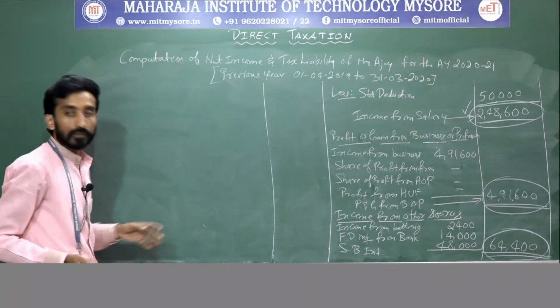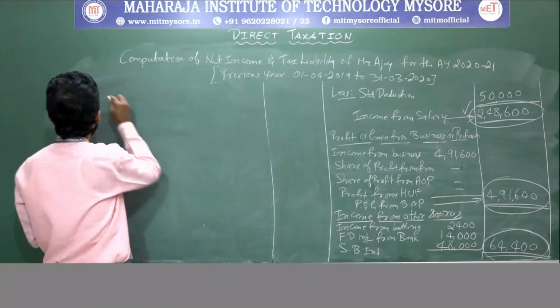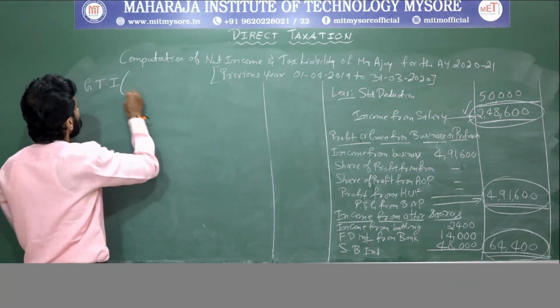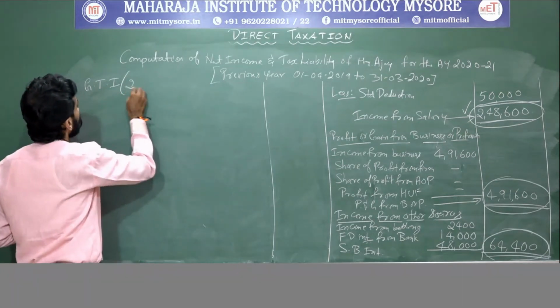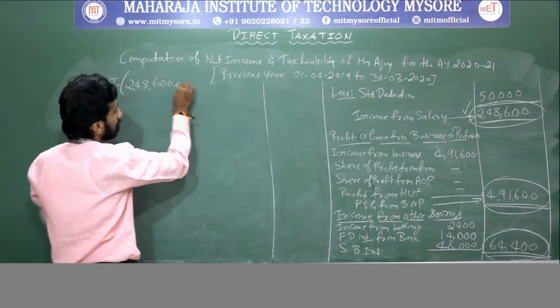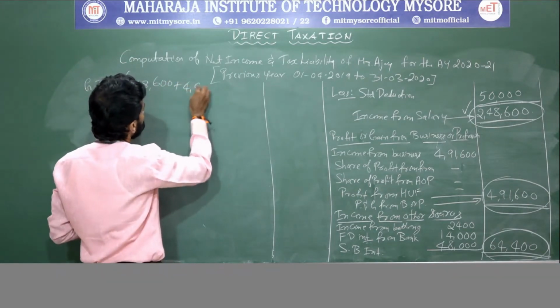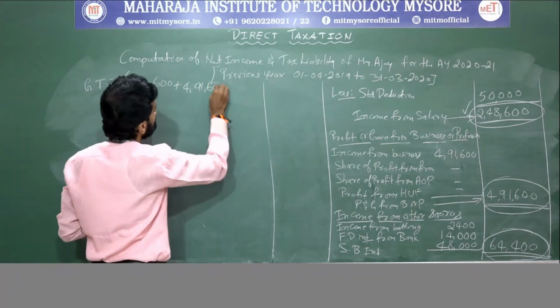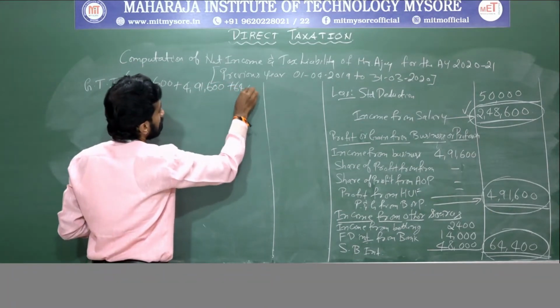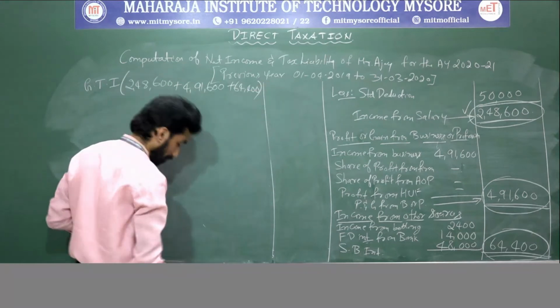Okay. So we need to calculate gross total income. One is 2,48,600 plus 4,91,600 plus 64,400.